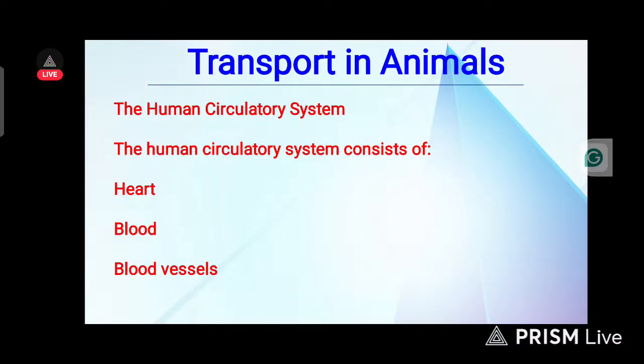Now, let's discuss in full the human circulatory system. The human circulatory system consists of the heart, blood, and blood vessels. The heart is the center of pumping action. The blood is mainly for transportation of oxygen and the likes. The third part is the blood vessels, which are the veins, arteries, and capillaries.